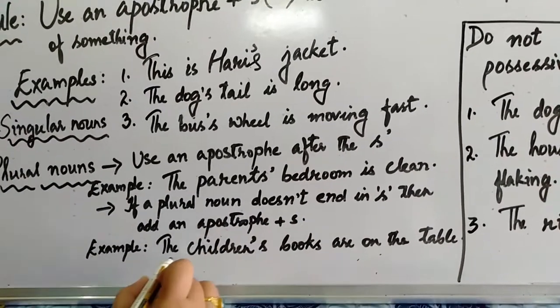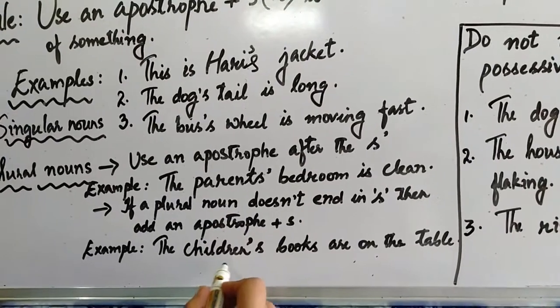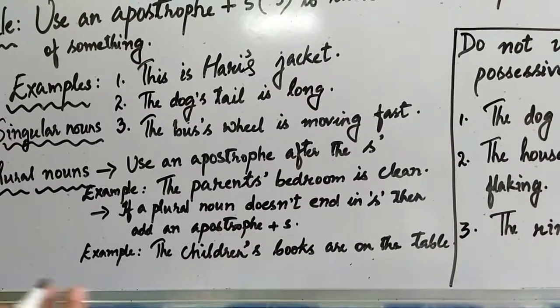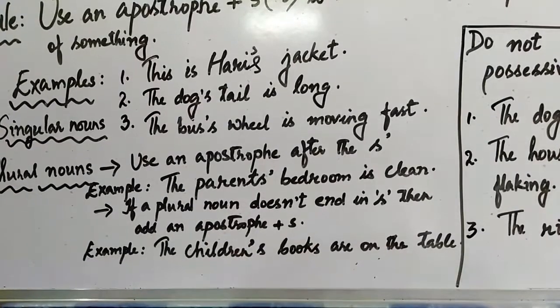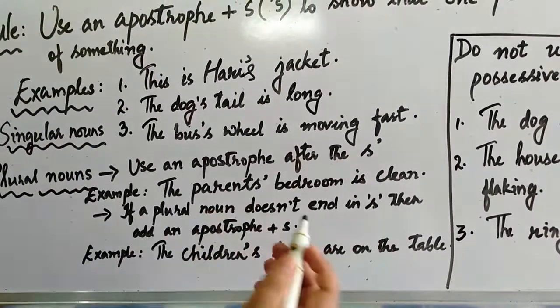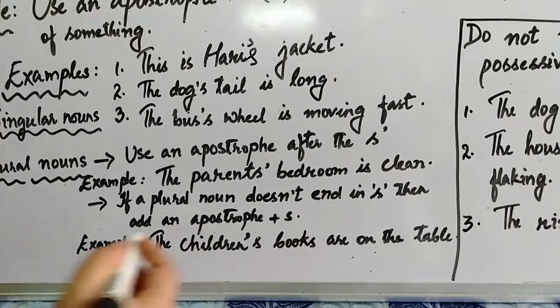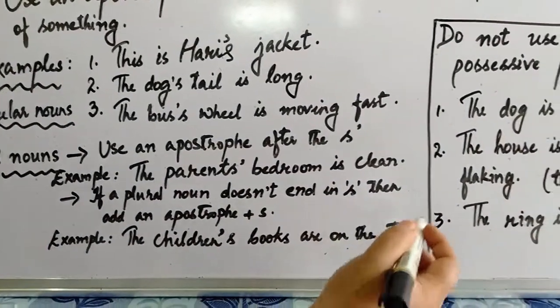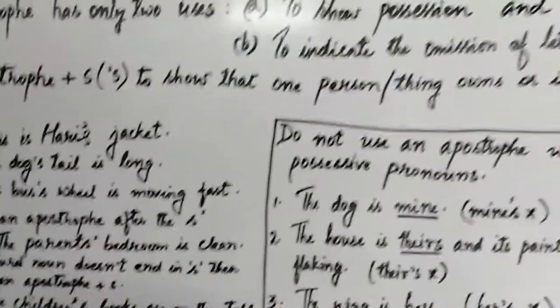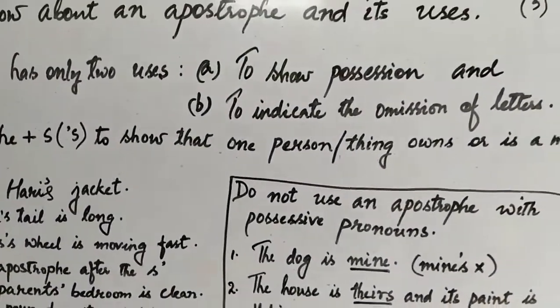So in the case of nouns which are in plural form but do not end with the letter S, you have to follow the same formula. You give an apostrophe and add S. The children's books are on the table. I hope all of you have understood.